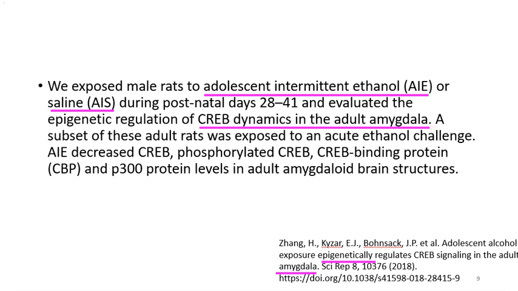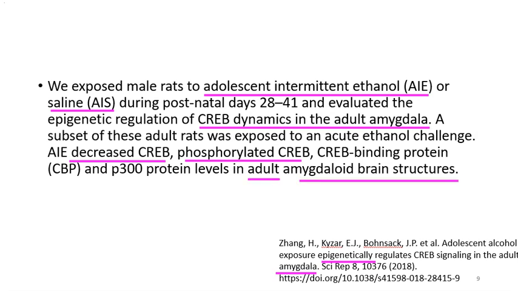A subset of these adult rats was exposed to an acute ethanol challenge. AIE decreased CREB and phosphorylated CREB, and changed these protein levels in adult amygdaloid brain structures.